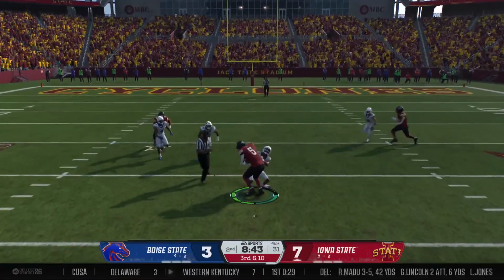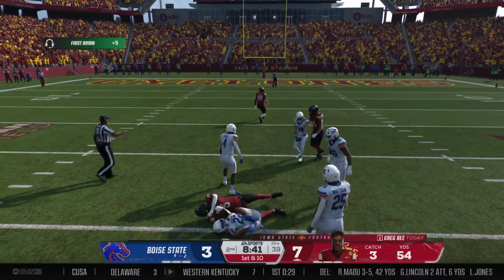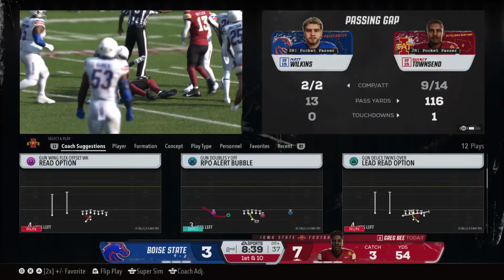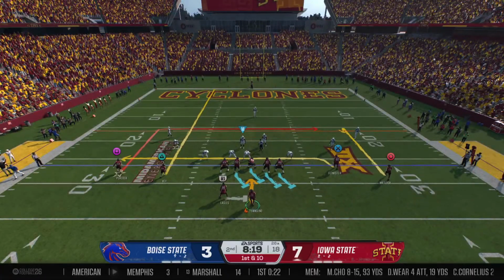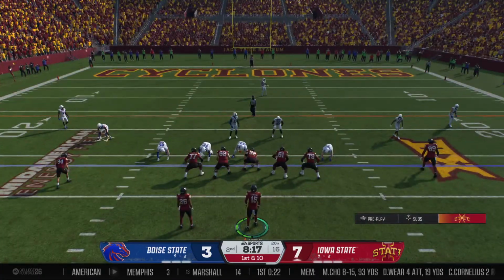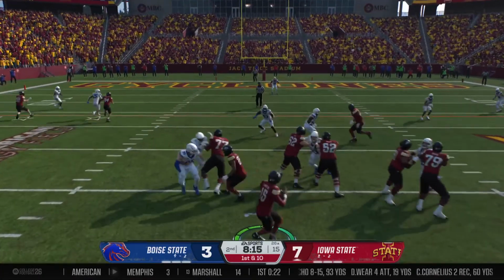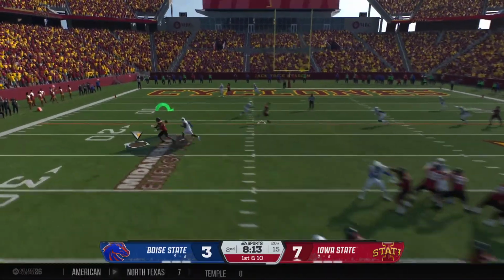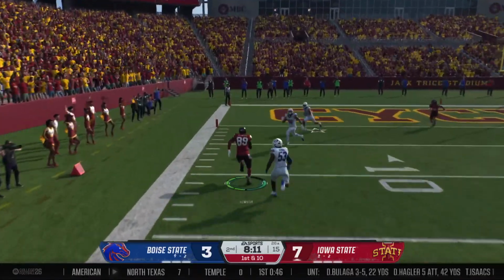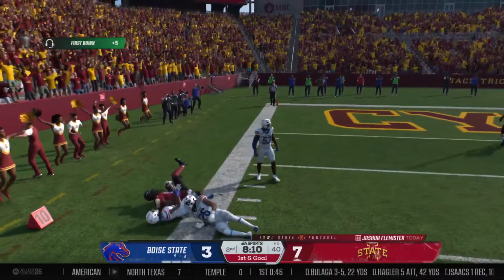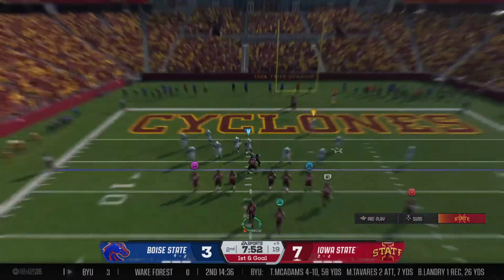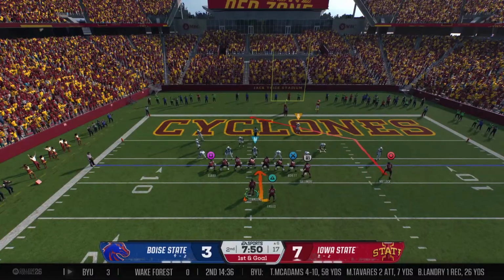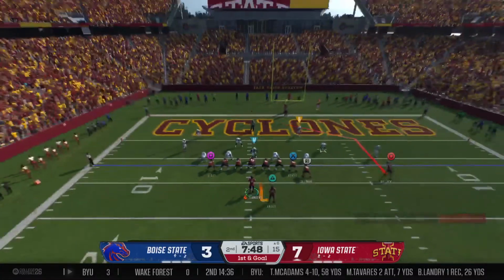Pulls it in. Slips one guy, now he's loose. Just what this offense was looking for. Sets him up at the 26 for the first down. The Cyclones come to the line with a new set of downs. Quickly to the tight end. They get him out of bounds right at the 5-yard line, and that one might have saved the touchdown. They've hit him with back-to-back chunk plays. Now it's 1st and goal.